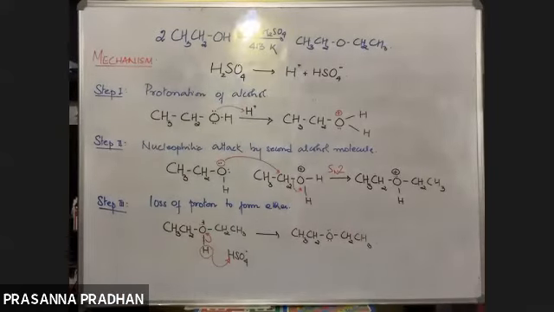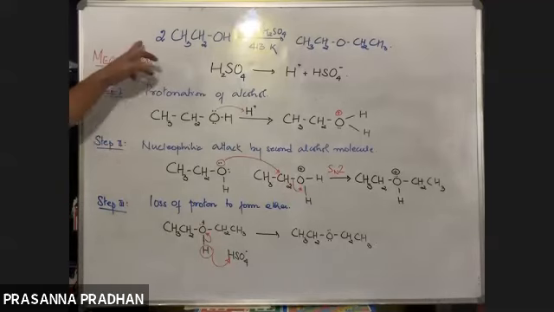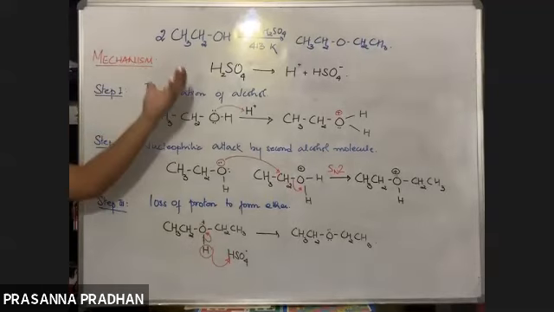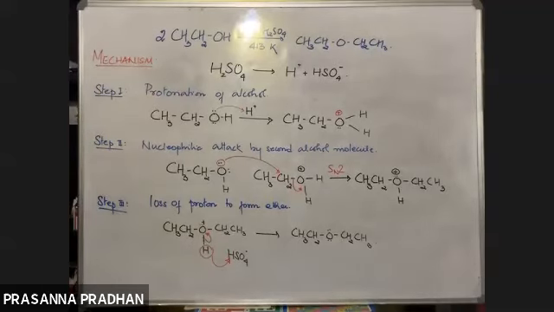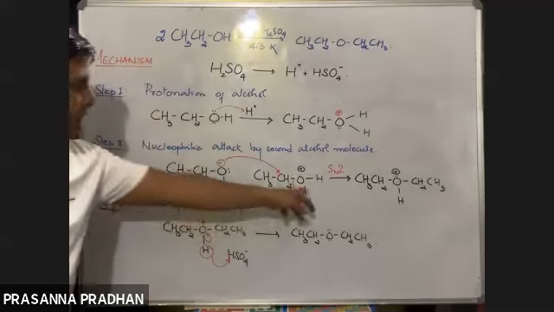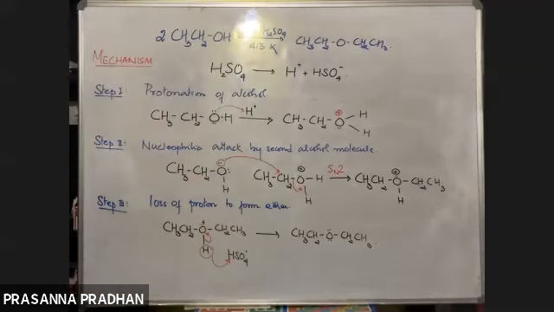Okay, and there is a frequently asked question in your boards level. So remember, at a temperature of 413 Kelvin, 2 alcohol molecules are used. Okay, they will undergo intermolecular dehydration. Means दो alcohol में से एक water molecule eliminate होगा and ethers will be formed. And this is how the ethers are formed.